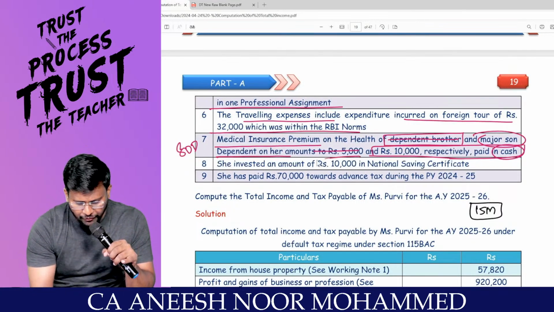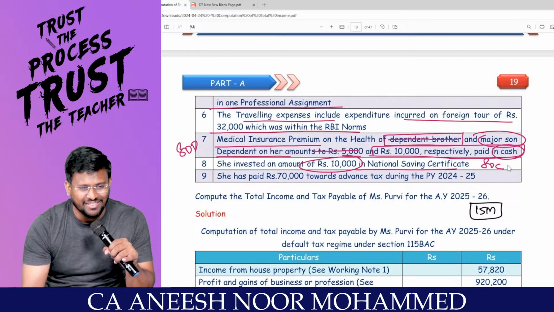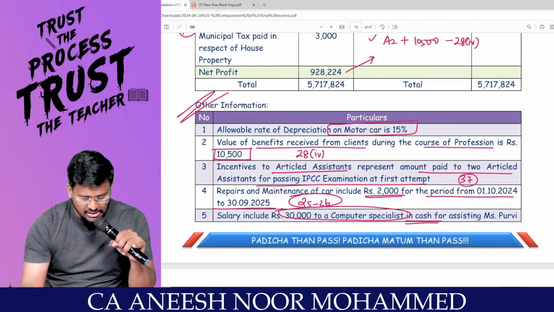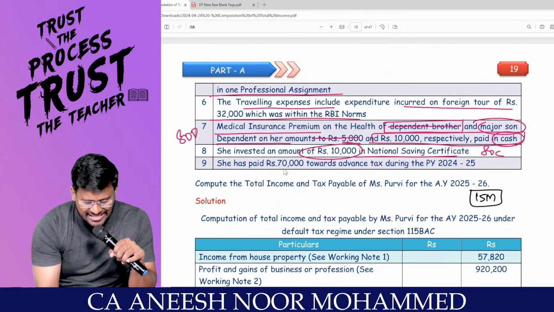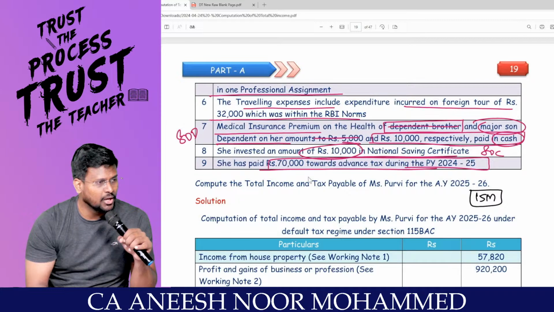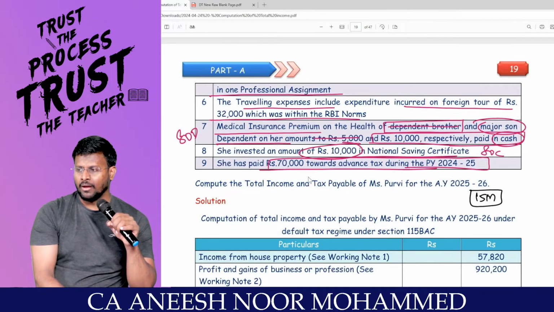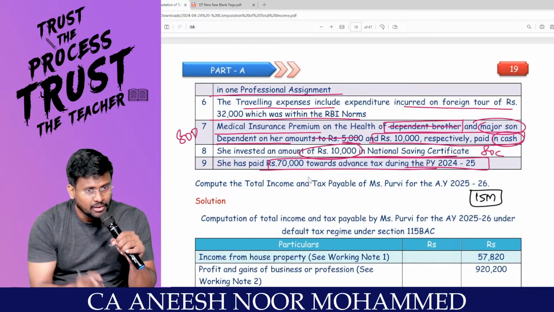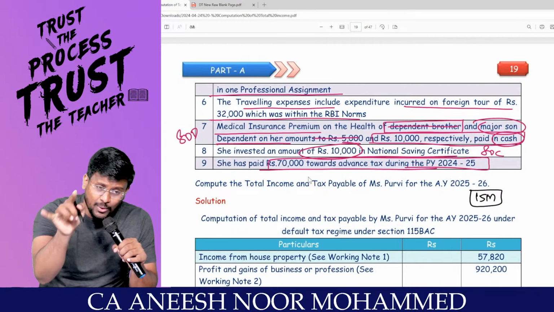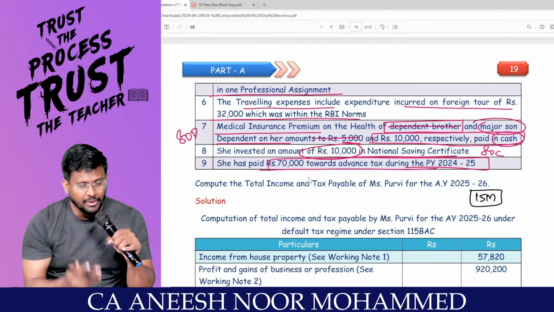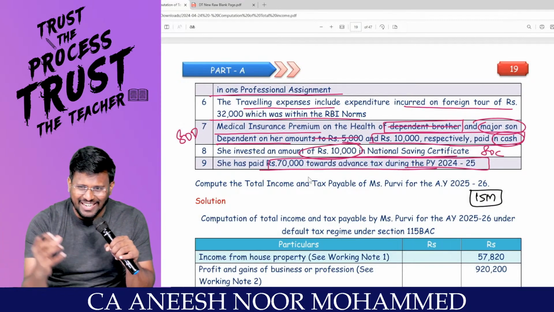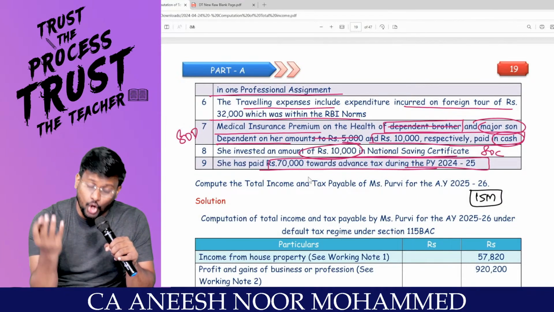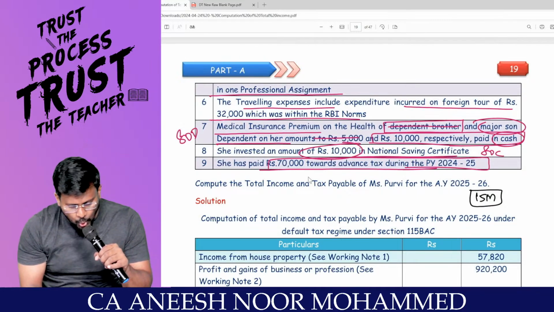She invests an amount of 10,000 in NSC. You can claim 80C. Are you really with me? You can claim 80C. Look at this other information. She has paid 70,000 towards advance tax during previous year 24-25. My dear lovable students, that advance tax can be claimed after calculating the tax payable. From the gross tax payable, you can reduce the TDS and the advance tax, correct?